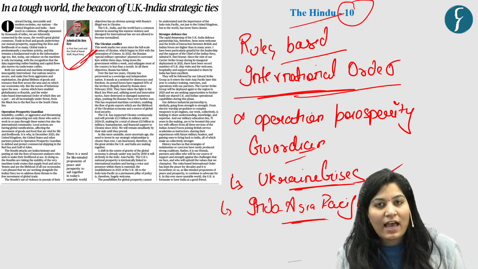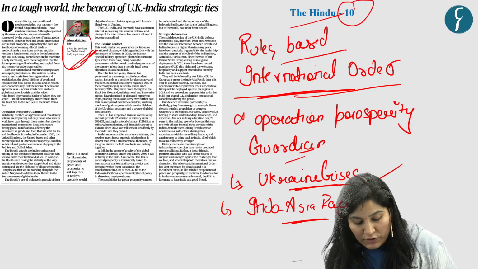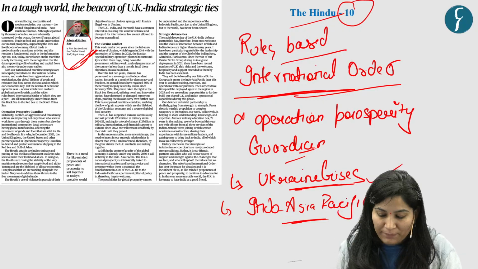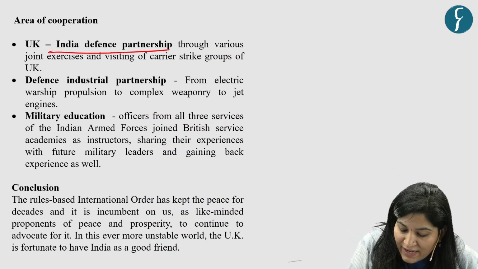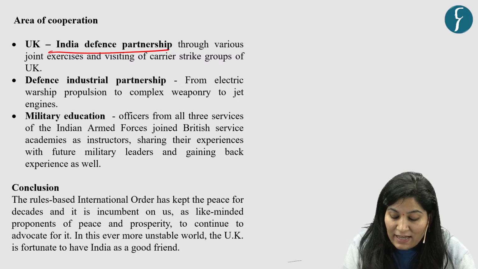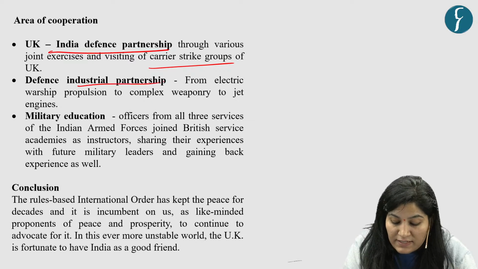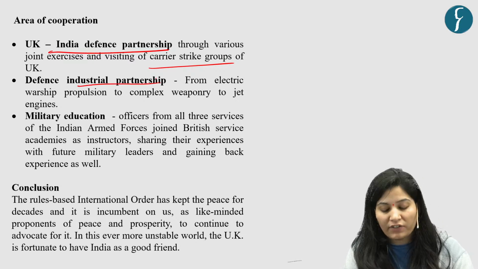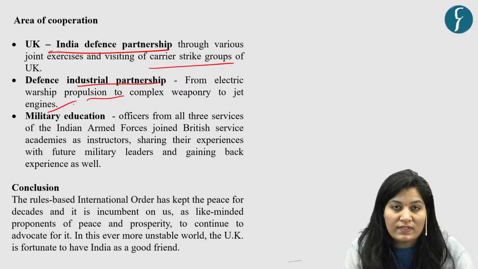And in such a scenario, he praises and welcomes different fields of cooperation between India and UK. So the first is the UK-India Defence Partnership through various joint exercises, visiting of carrier strike groups of the UK. Second, Defence Industrial Partnership from electric warship propulsion to complex weaponry to jet engines.